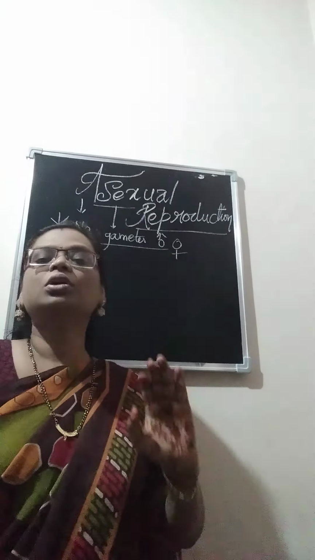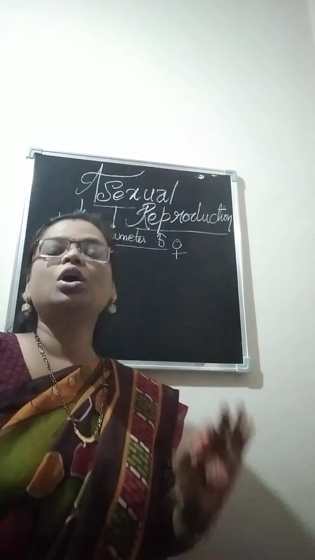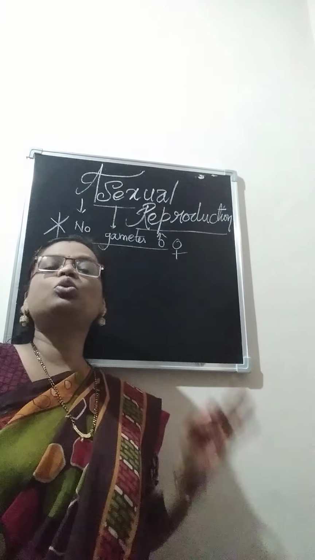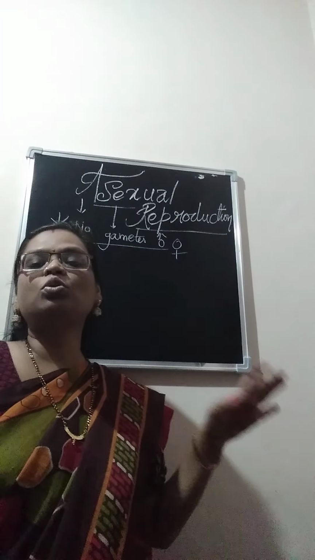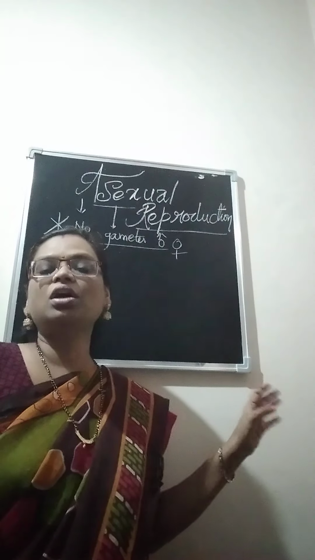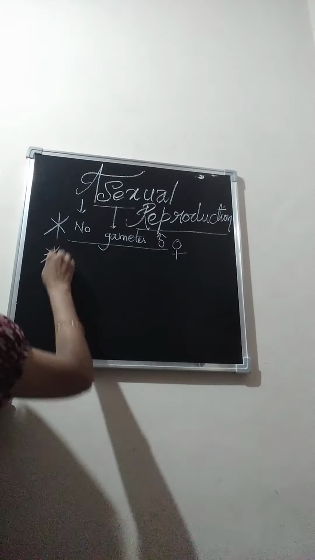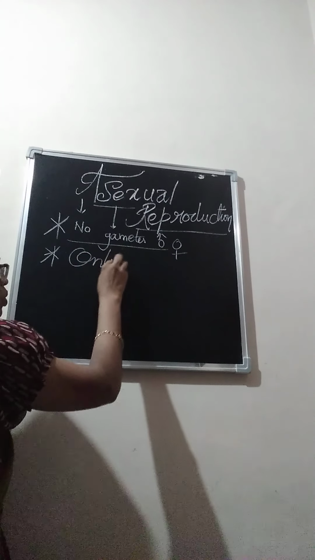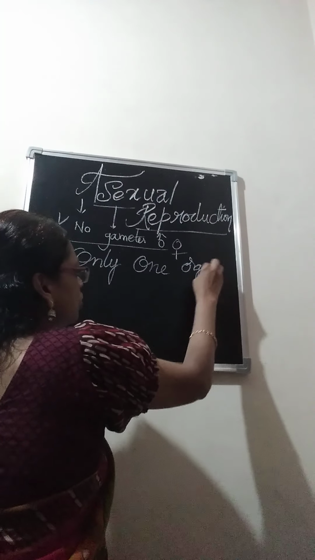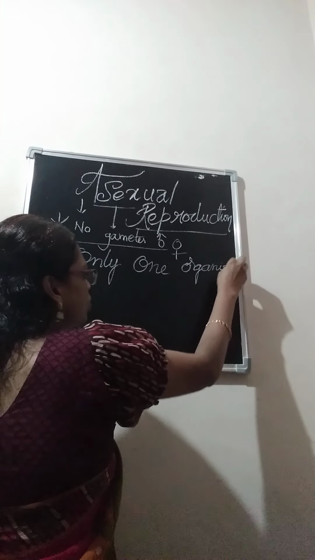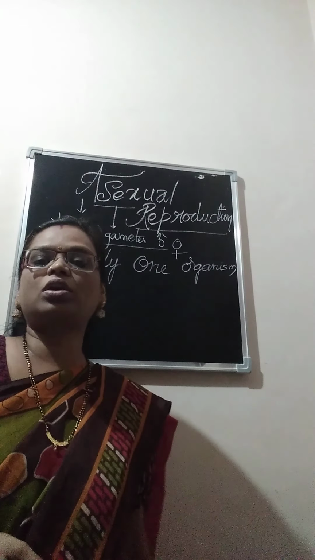That's a point you should note down. What does asexual reproduction mean? It is a mode of reproduction where there is no involvement of sexual gametes. So there will be no involvement of either male or female sexual gametes, but only one organism is involved for giving rise to young ones. Only one organism means generally we call it a parent organism.